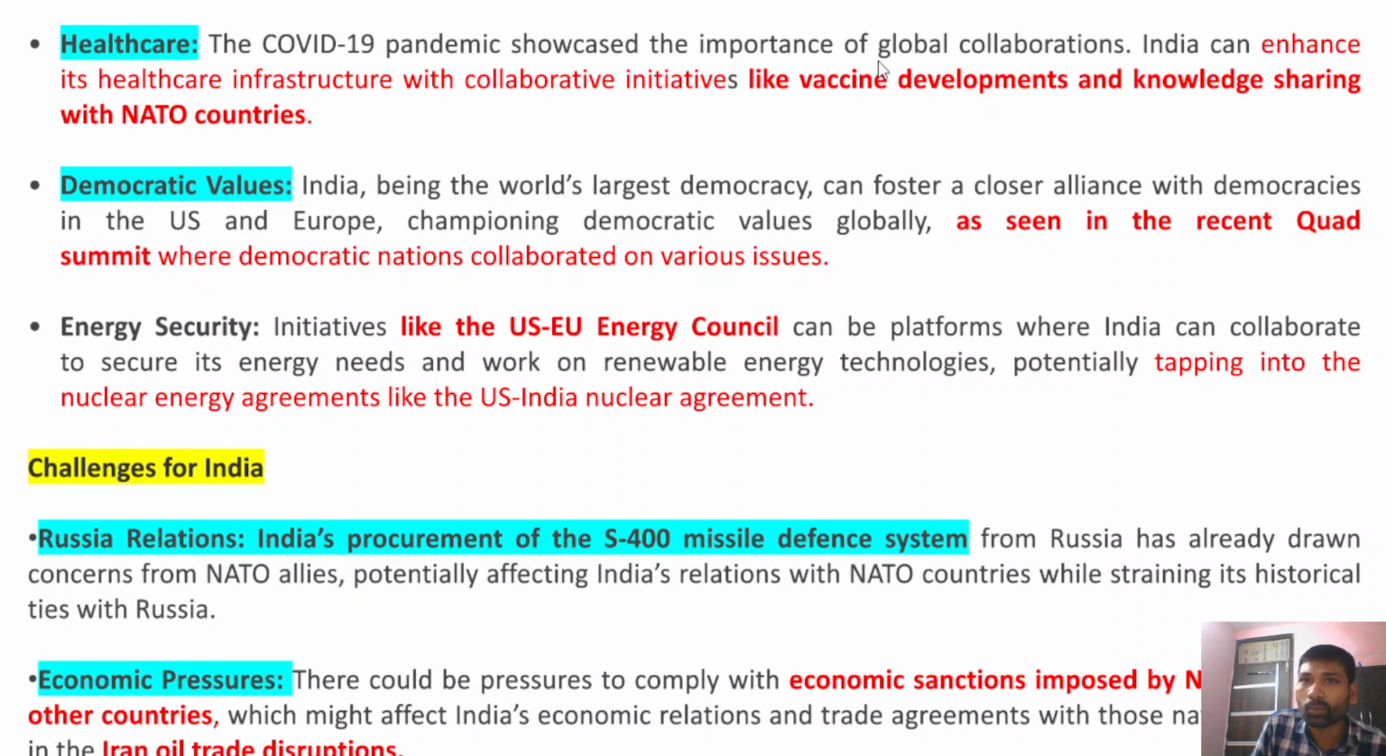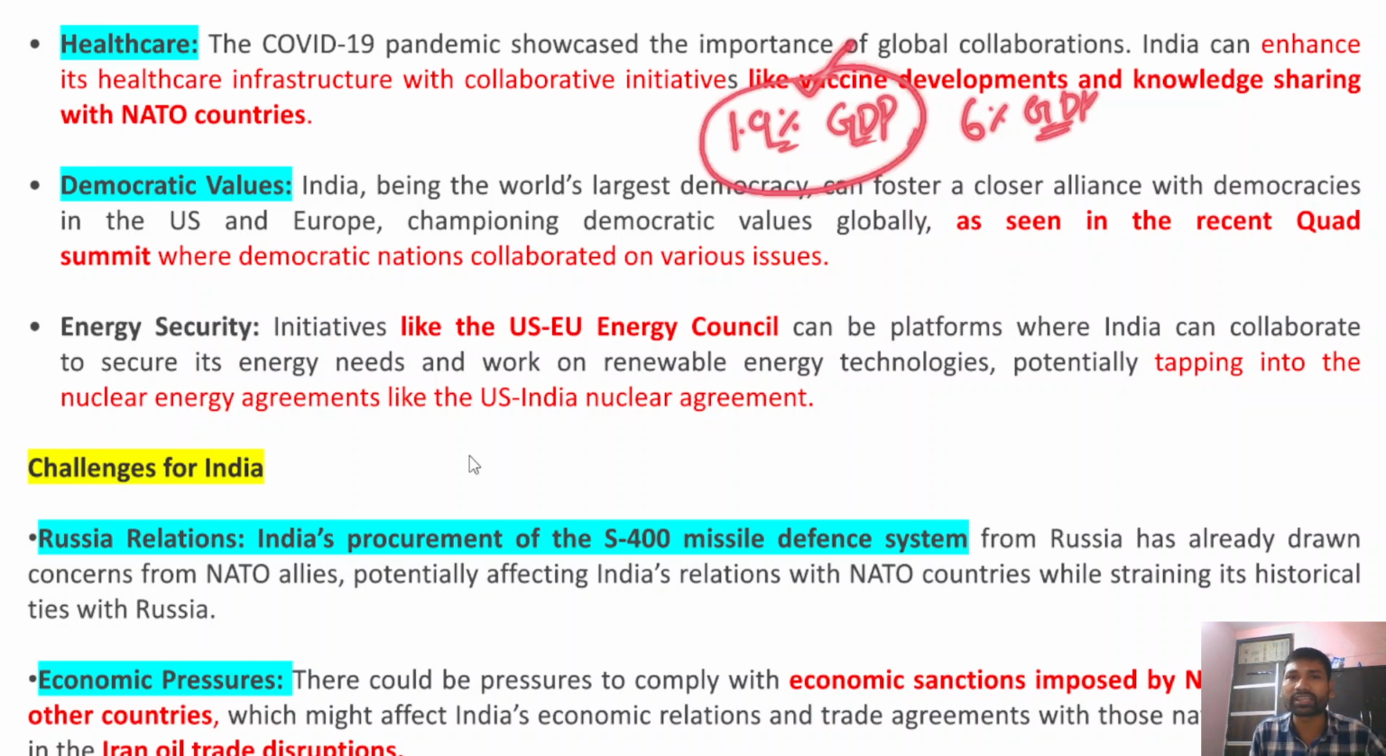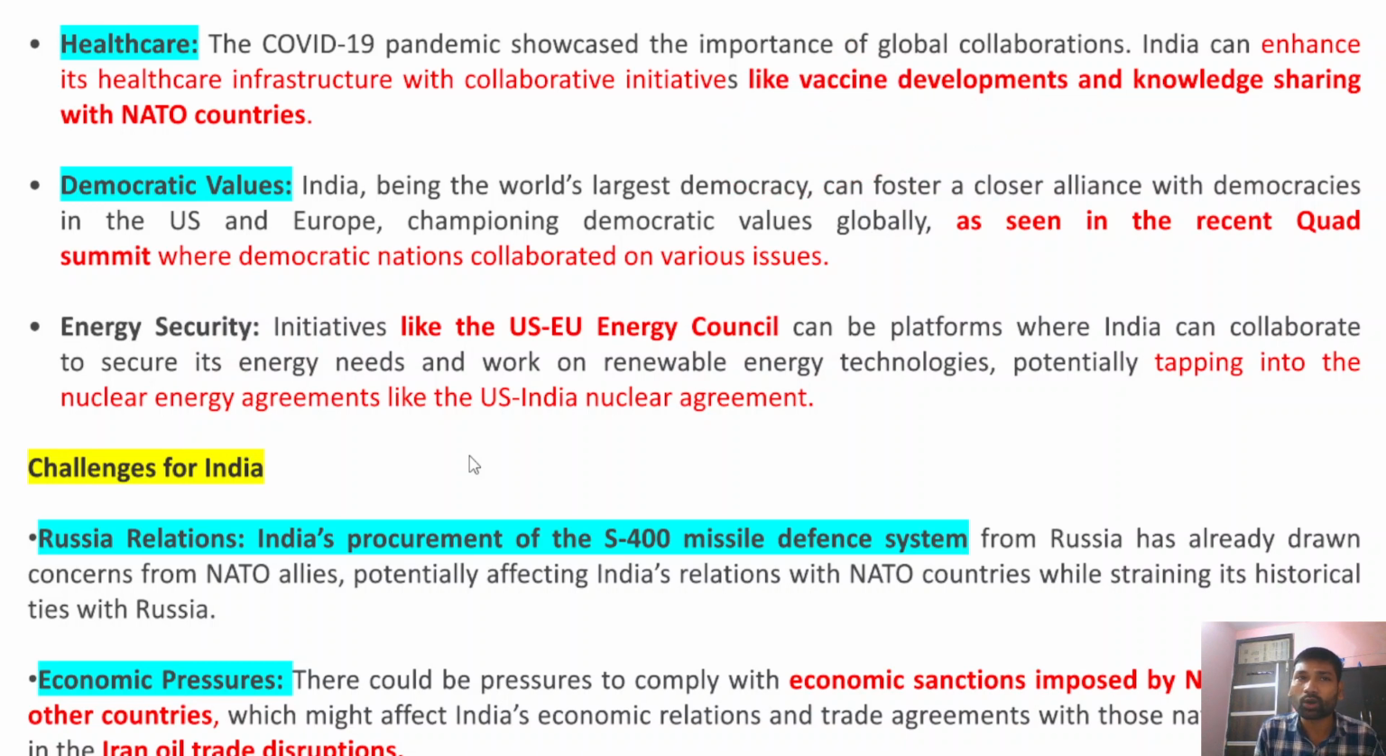Now, after that, when it comes to healthcare, the COVID-19 pandemic has showcased the importance of global collaborations. In fact, India can enhance its healthcare infrastructure. We all know that India has been spending just 1.9 percent of its GDP on healthcare. However, these countries have been spending close to 6 percent of GDP on healthcare. This is an opportunity for India to rapidly revamp its existing healthcare infrastructure. India can also collaborate with these countries in vaccine development and knowledge sharing. For that it is also very important.